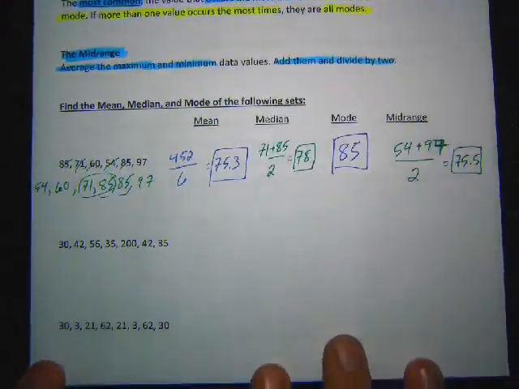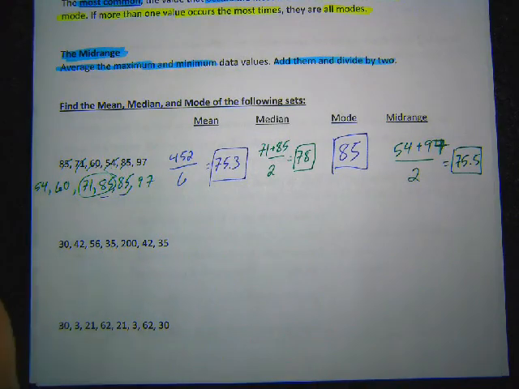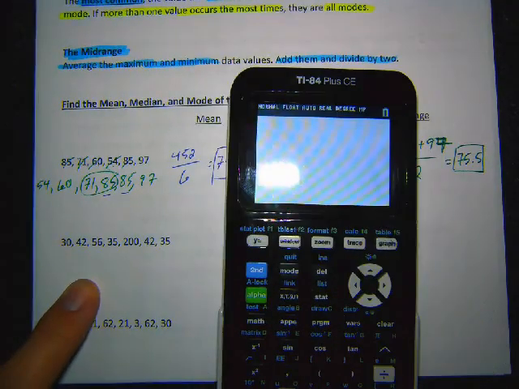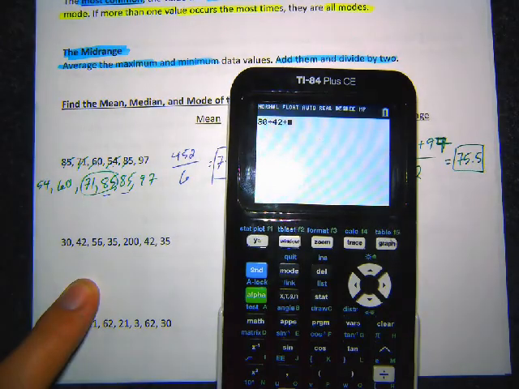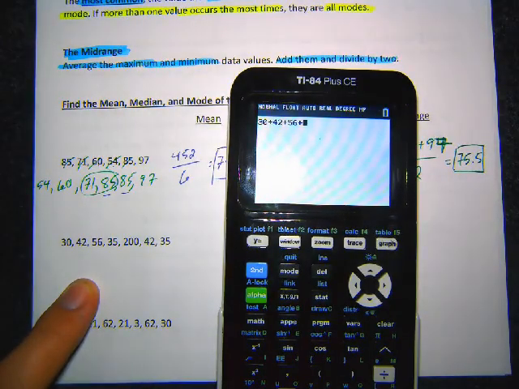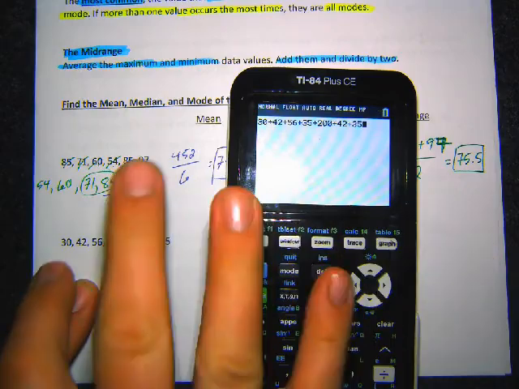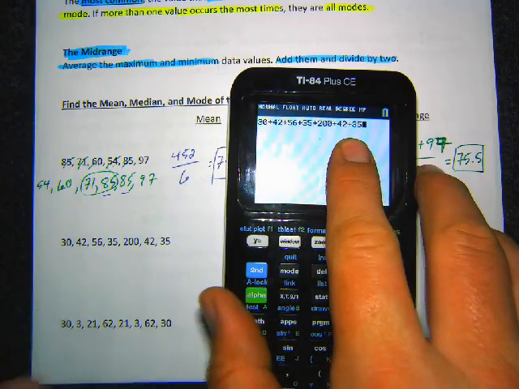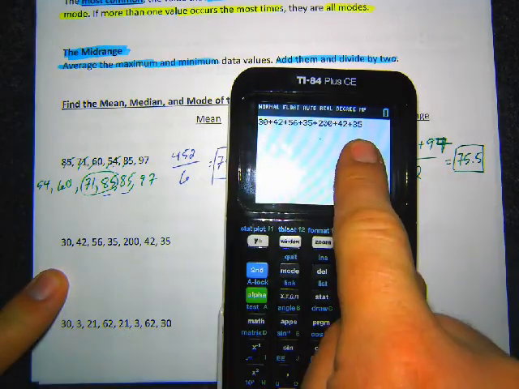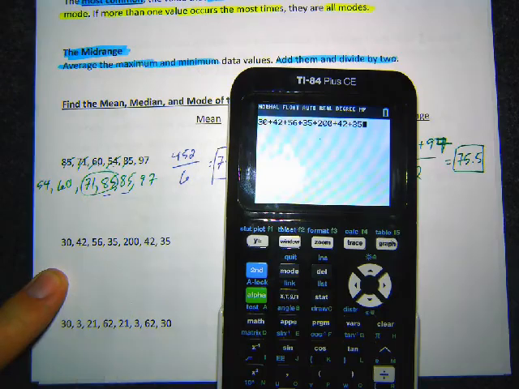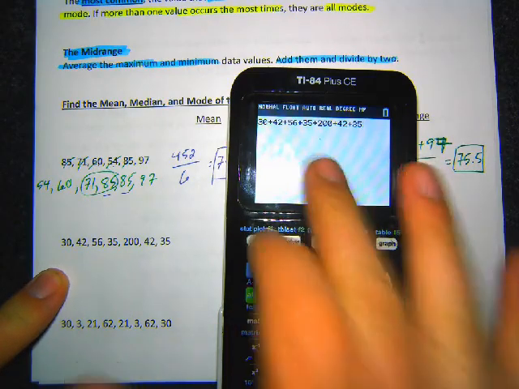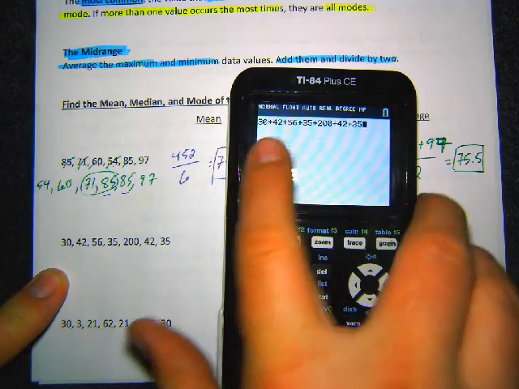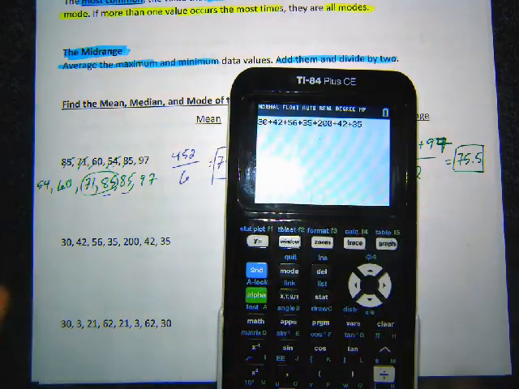I'm going to try another set. So again, to do mean, first thing we'll do is we'll just add up all the numbers. Just add those up real quick. Hopefully I don't miss any numbers because that would really mess this up. Okay, so I got 1, 2, 3, 4, 5, 6, 7. That's something I always do when I'm adding up a set of numbers like this. Make sure you have the same numbers in your calculator as you are on the list, and that way you can double check and make sure you're getting at least all the numbers. Good to just look through them real quick and make sure you didn't miss any digits or anything.